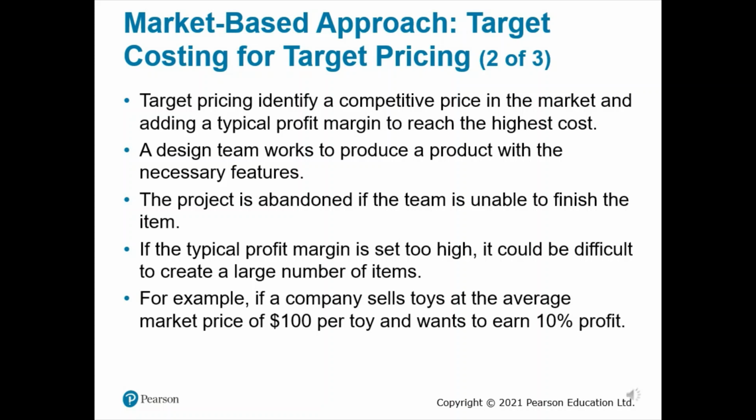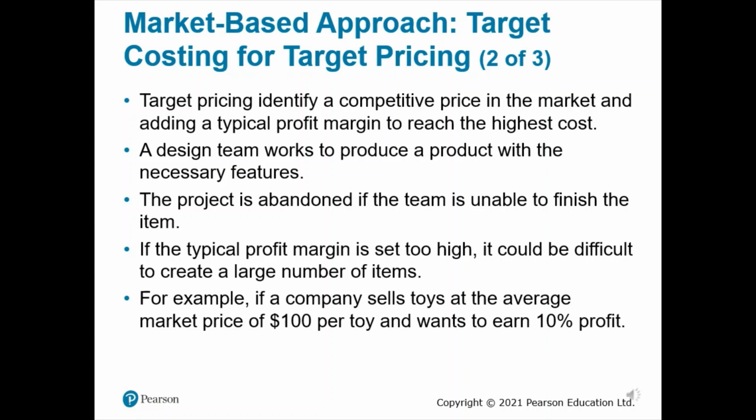However, if the typical profit margin is set too high, it could be difficult to create a large number of items. For example, if a company sells toys and the average market price is $10 per toy, the company may also set the selling price at $10. If they decide to make 10% profit on each sale, that company must earn $10 per toy.